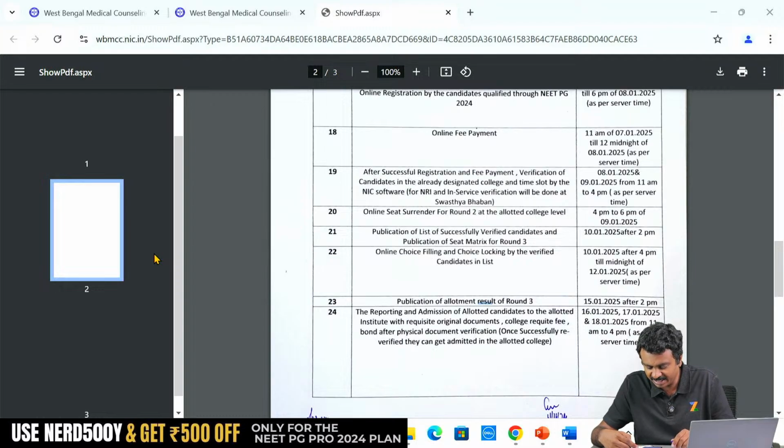No, in UP you can directly fill in your choices for upgradation. Madhya Pradesh alone requires willingness for upgradation. You have to log in and provide willingness for upgradation. Please don't miss that out. Punjab and Rajasthan will also require willingness for upgradation. Haryana also you can check, I think. We have run it in the sessions. We have mentioned that in the round-wise rules.